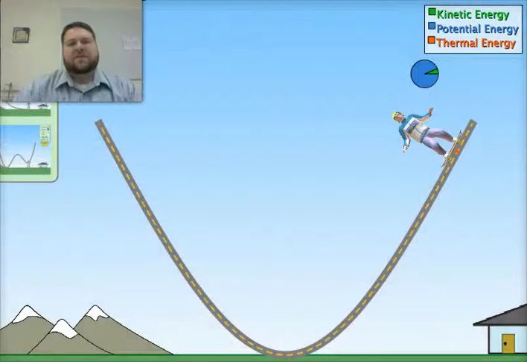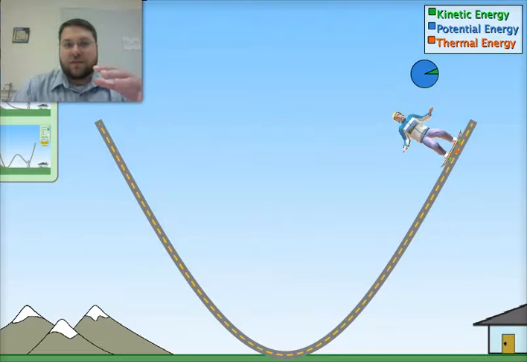Hello everyone, today we're going to be talking about energy. Energy is really just the ability to cause something to change its motion. So that's not to start motion or to stop motion, could be either one. It's just a change in motion. So even just changing directions. But energy is the ability to cause this.